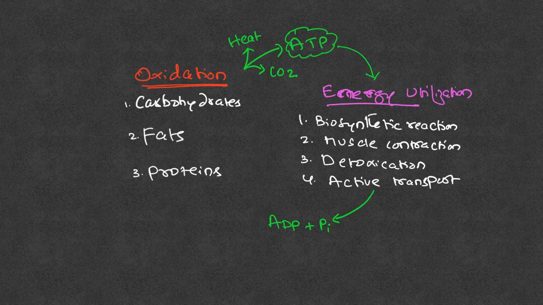Now this ADP and Pi need to get back into ATP form, and that means they enter the electron transport chain and are reconverted into ATP. For that you need to oxidize carbohydrates, proteins, and fats, and for the electron transport chain to phosphorylate ADP with Pi to make ATP.